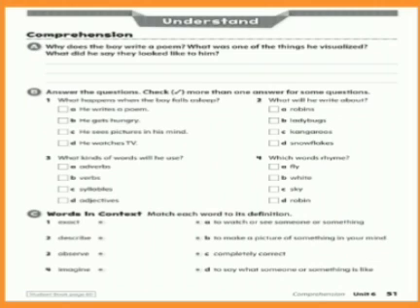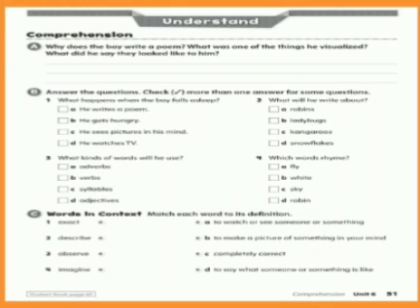Exercise A. Why does the boy write a poem? What was one thing he visualized? What did he say looked like to him? You are going to read the paragraph. See why the boy wanted to write a poem, what was he visualizing, what was he imagining, and what he thought of that imagination.